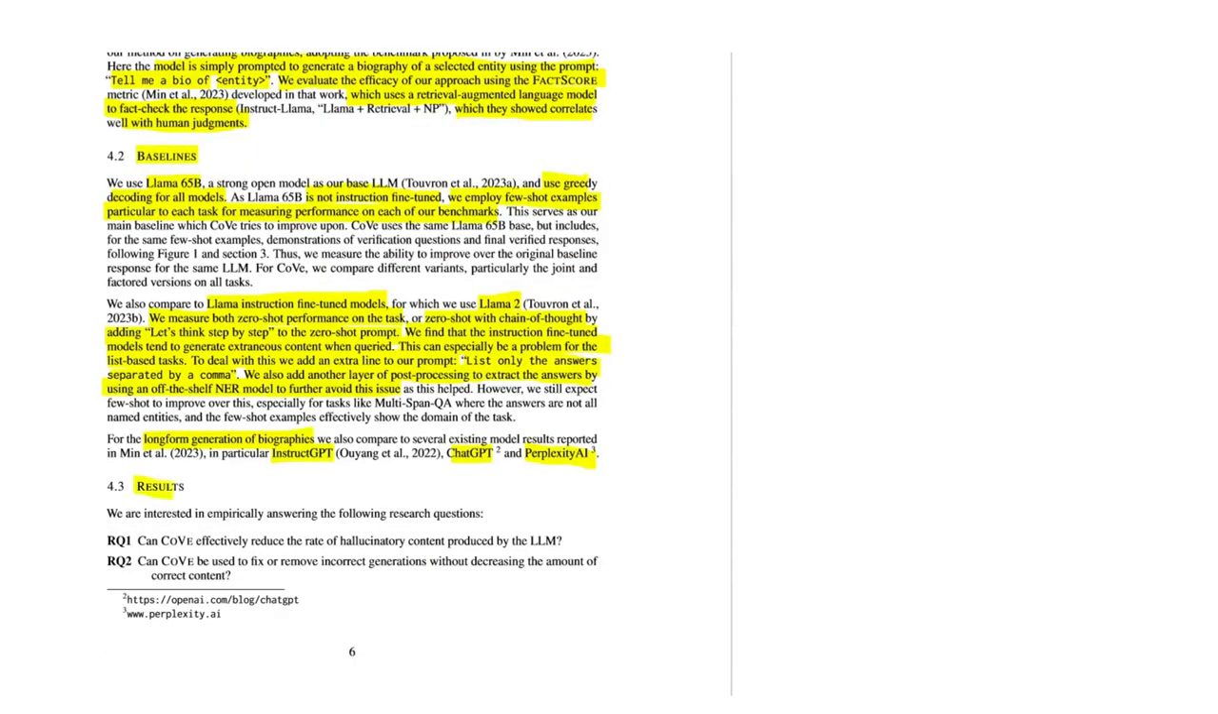Now moving on to the results, they say here that they focus on answering two questions. The first one is, can COVE efficiently reduce the rate of hallucinatory content produced by the LLM? And the second one is, can COVE be used to fix or remove incorrect generations without decreasing the amount of correct content? And let's look in the results of the experiments to see if we can answer them.